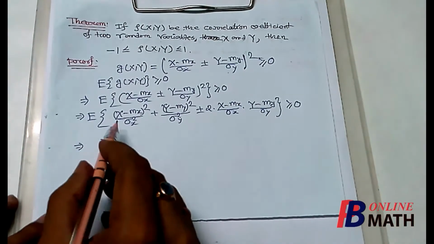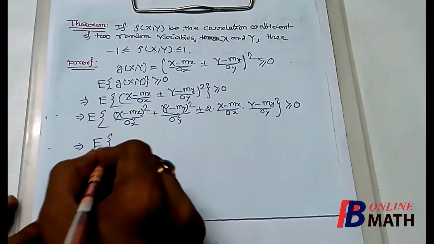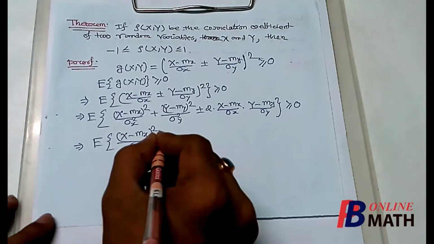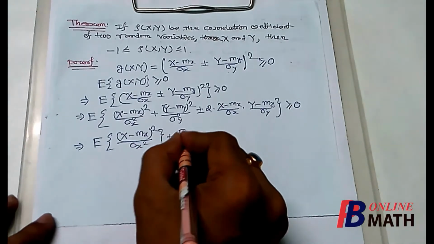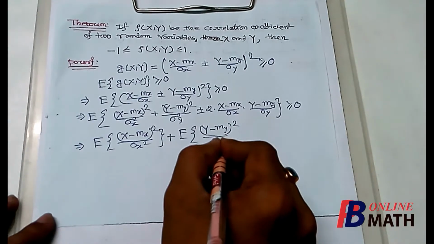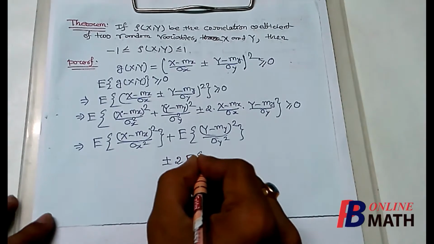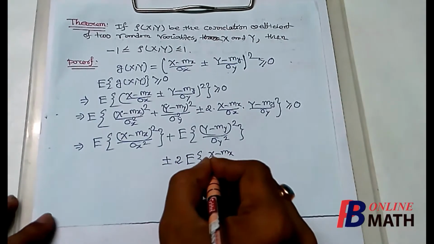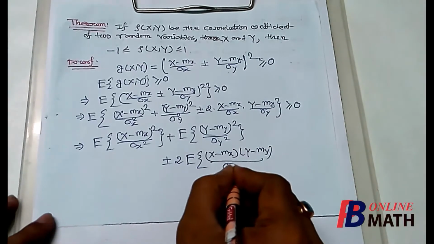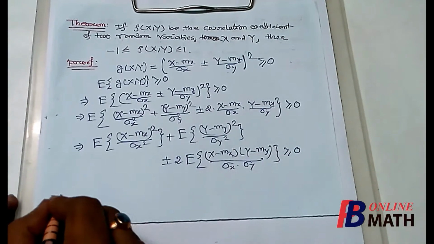Now this is equal to the expectation of a plus b plus c. We can write it as the expectation of the first part, (x minus mx) whole square by sigma square x, plus the expectation of the second part, (y minus my) square by sigma square y, plus minus 2 times the expectation of the third part, (x minus mx) into (y minus my) divided by sigma x into sigma y. Now this is greater than or equal to 0.